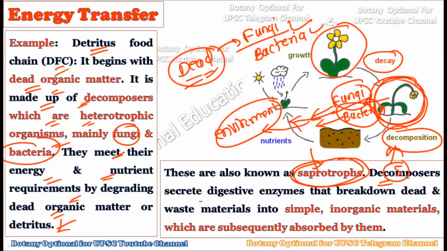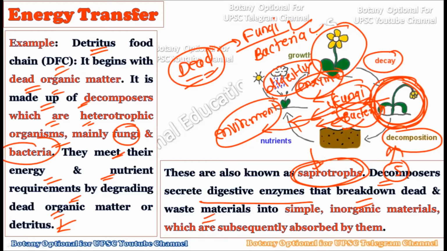Now these decomposers secrete digestive enzymes. On the body of the dead organic matter, the fungi and bacteria produce digestive enzymes. These digestive enzymes tear the dead body into pieces, and then these pieces, after the breakdown, are utilized by the fungi and the bacteria.